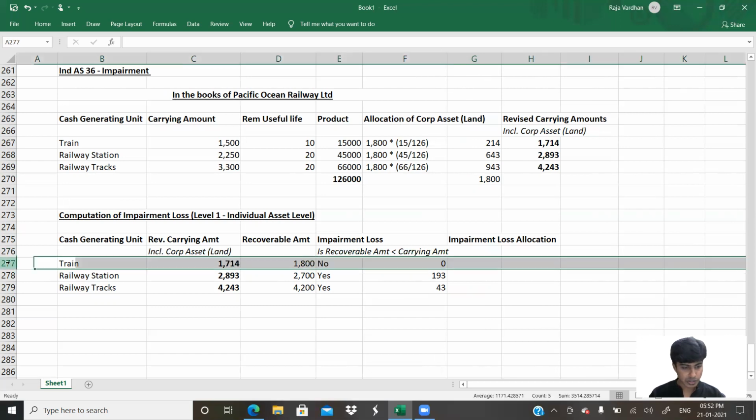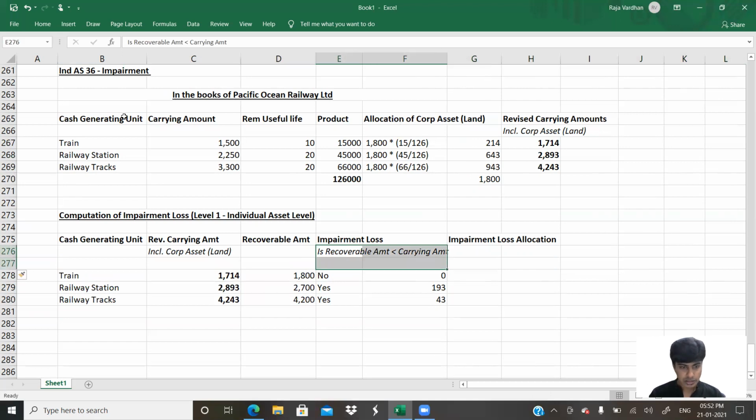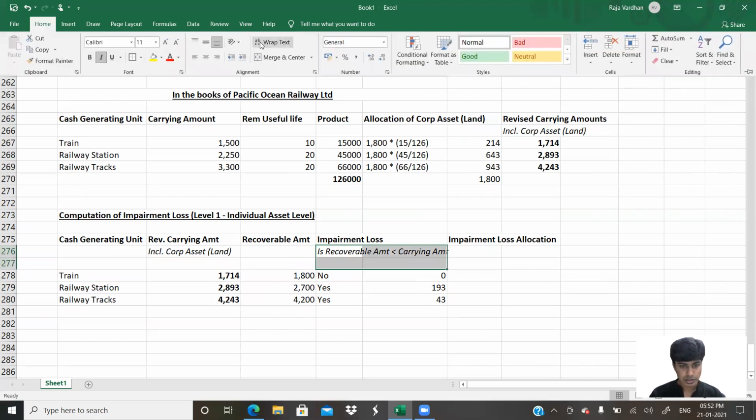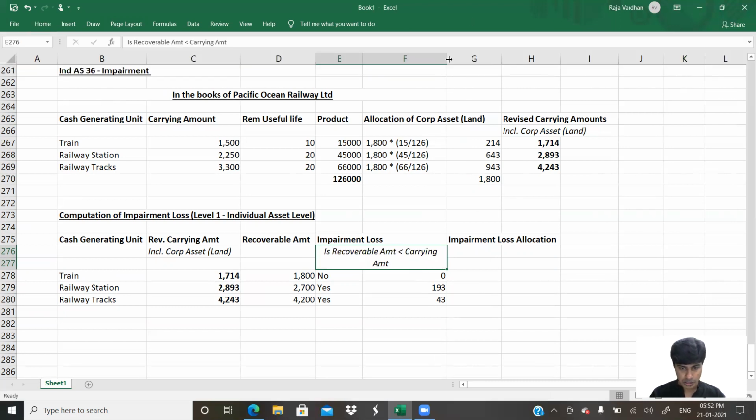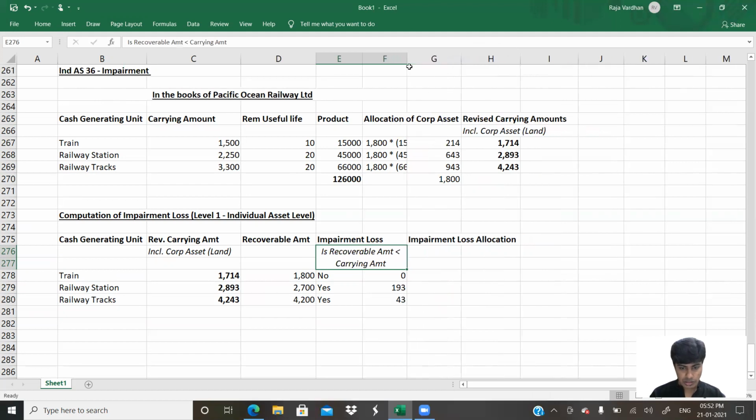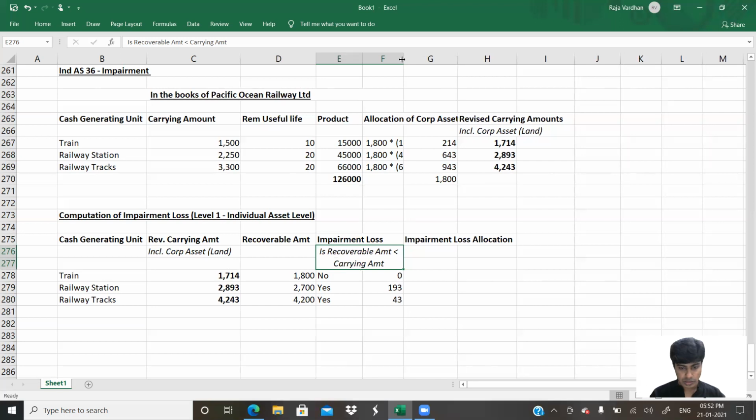Okay, wait a second. What I'll do is I'll insert a line here and wrap this text. Now what I can do is move this very close.